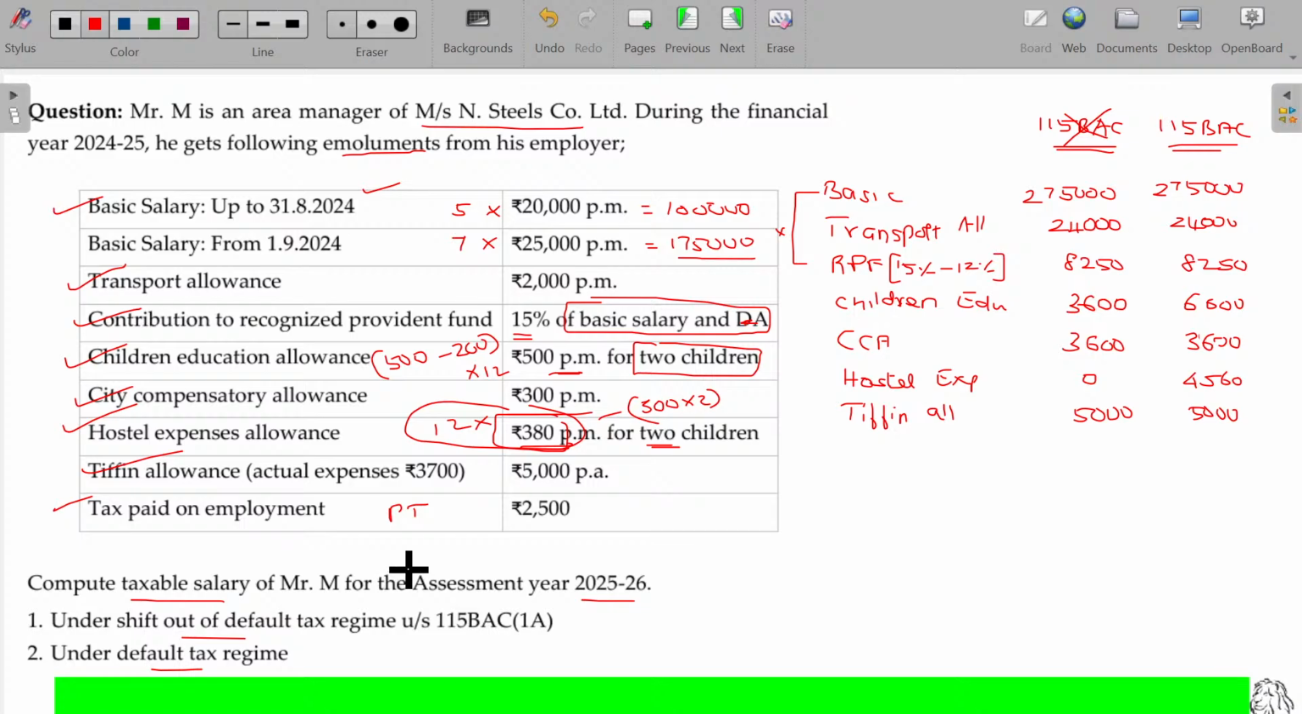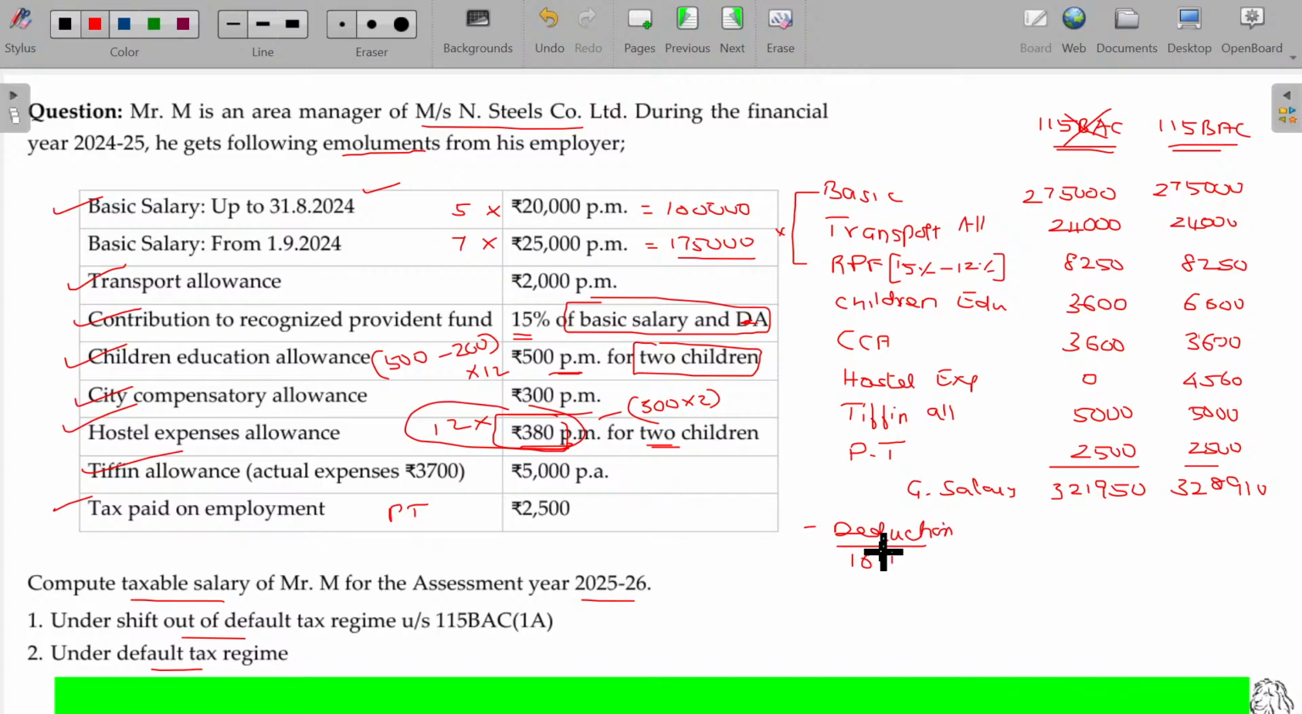If the amount is paid by the employer, first included as income, then it should be deductible under section 16 clause 3. That too in shifting out of the default tax regime. So professional tax, PT in short, will be first included in the income. That's all. Come on, find out the gross salary. Gross salary in this case being 3,21,950 and here 3,28,910, minus deductions.